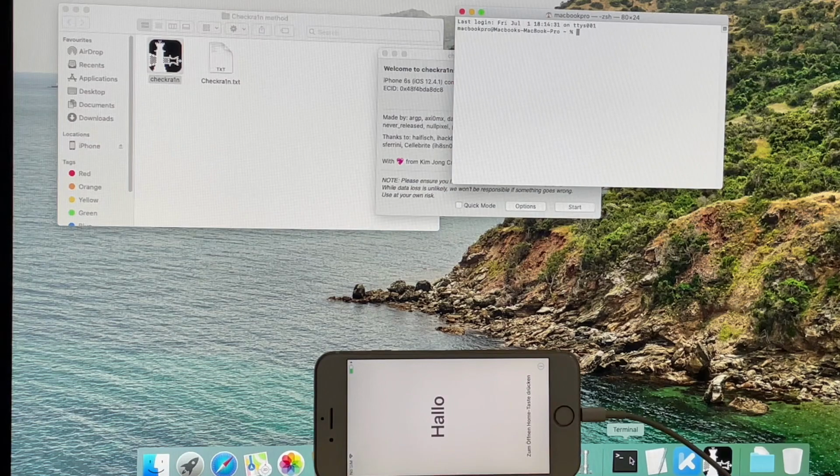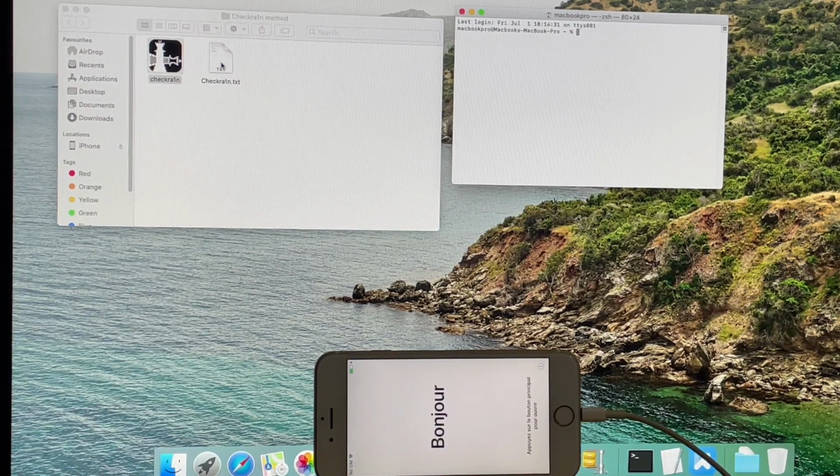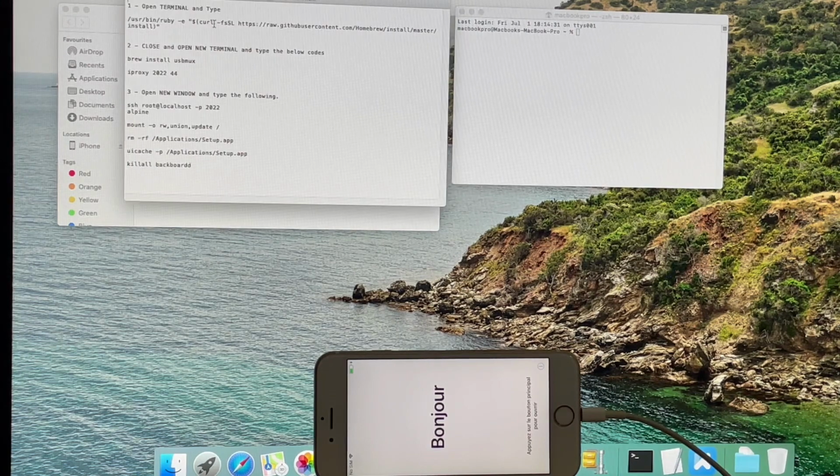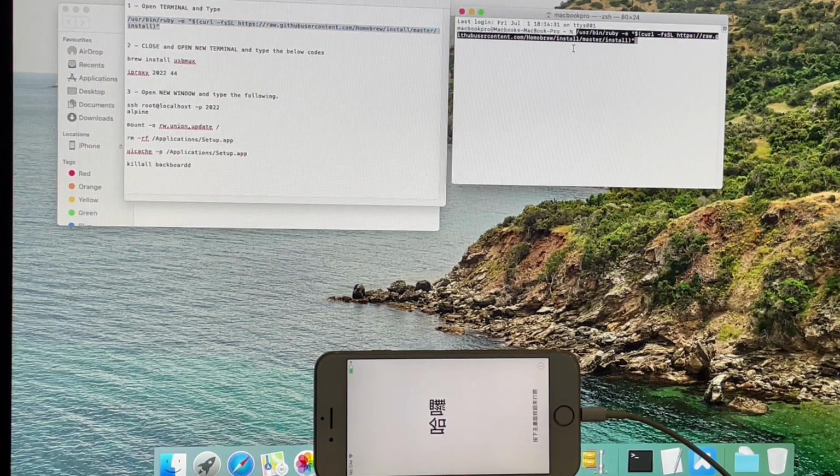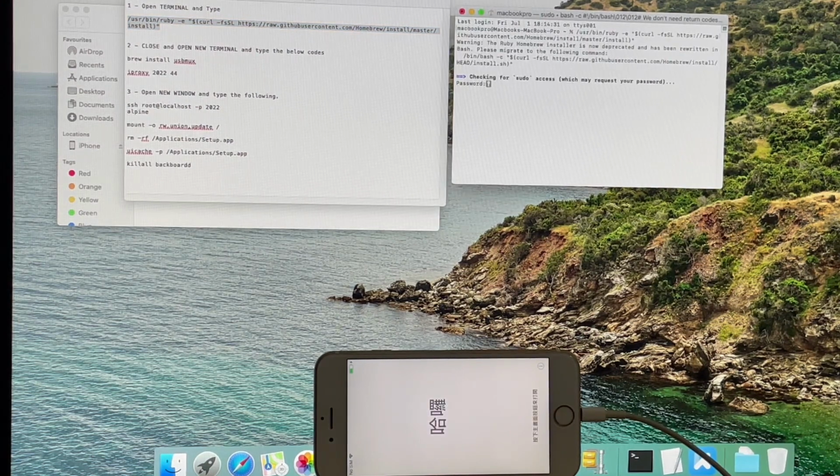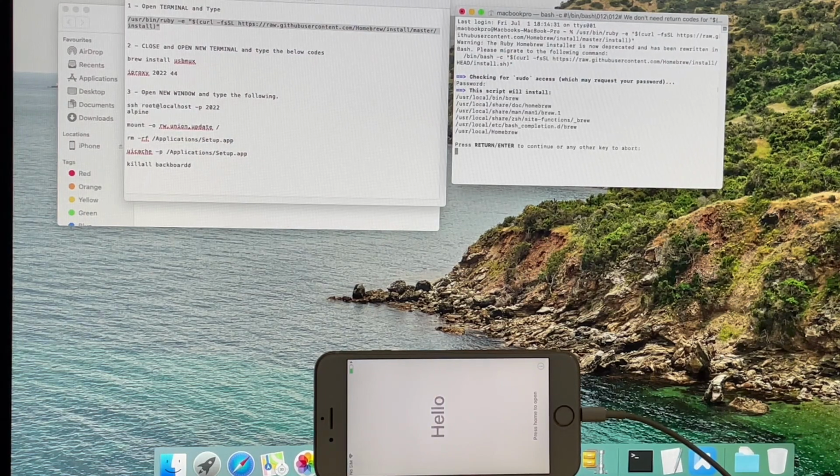Now, open a terminal window. Open the text file which contains the codes. Copy the first command and paste it in the terminal window. If it asks for a password, enter the password of your Mac.